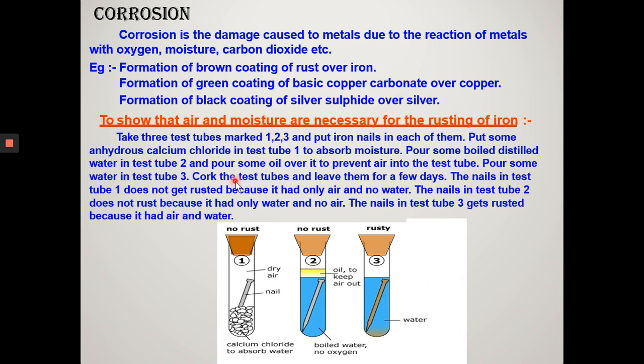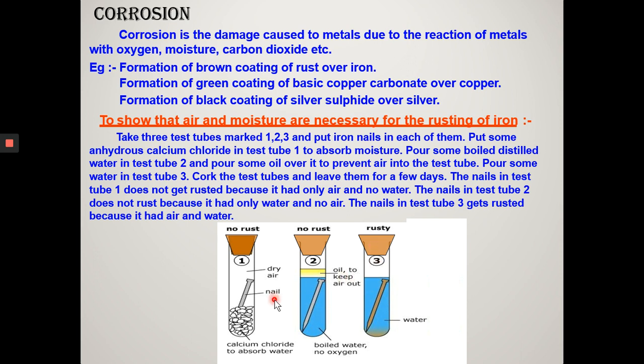Now, the conditions required for rusting of iron, to show that air and moisture are necessary. So, we have taken three test tubes, wherein in the first, anhydrous calcium chloride, which is a drying agent, is used. In second, boiled water with oil at the top. And in the third case, simple tap water and nail is used.